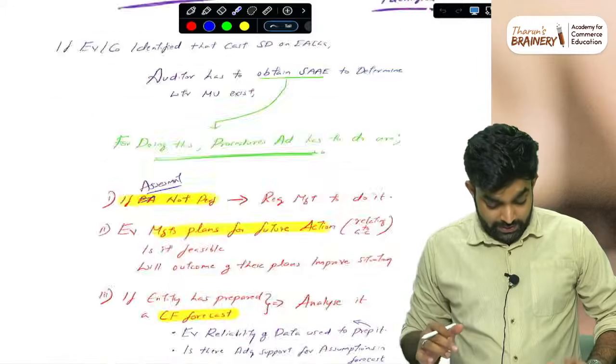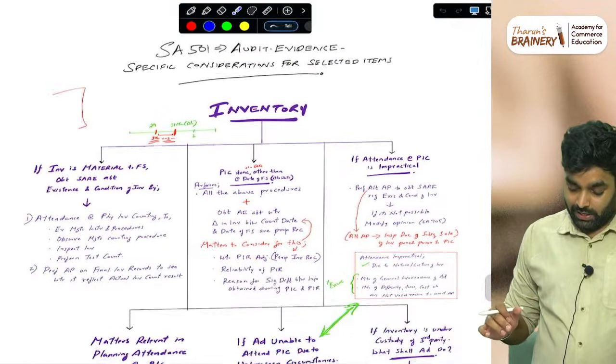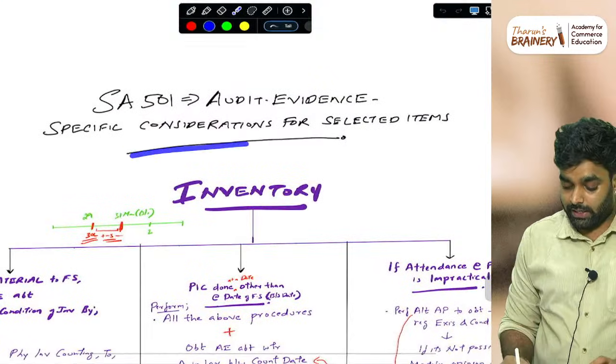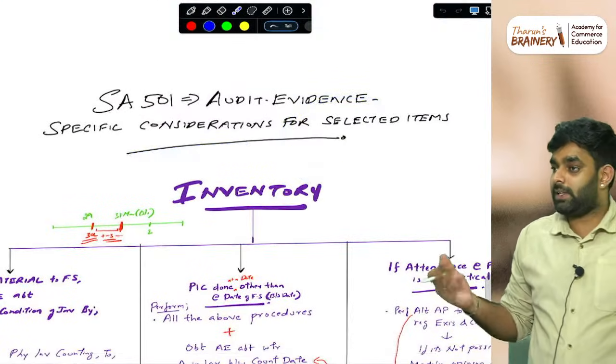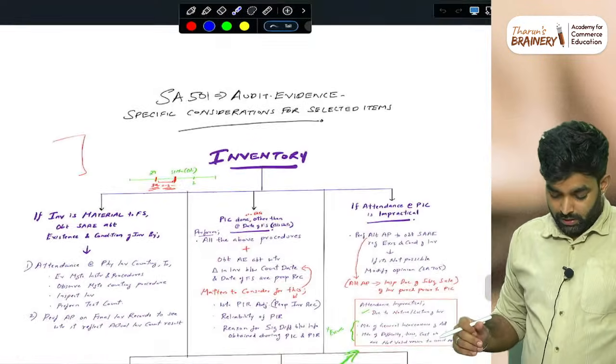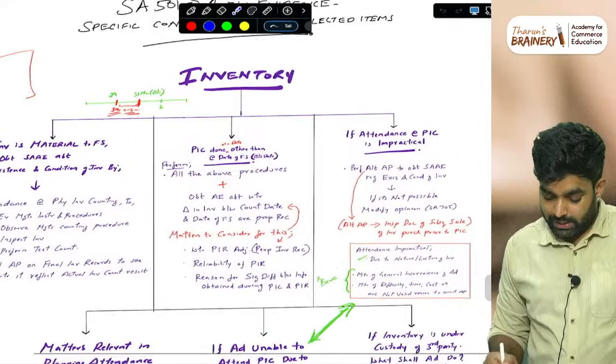Yeah, we are going to inventory. Inventory, SA 501, audit evidence, specific considerations for selected items. SA 500, I think you know, is about management expert and so on, but those are only a few areas, very simple. Then comes inventory.